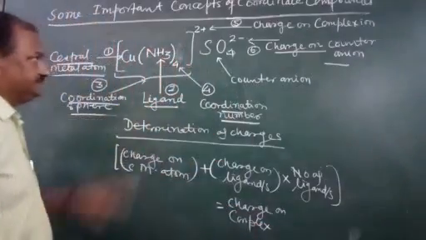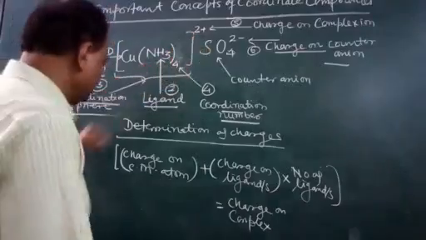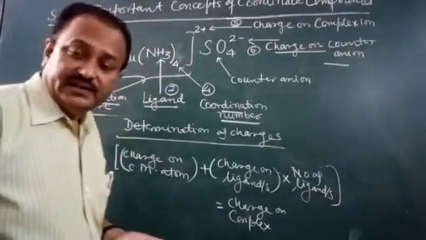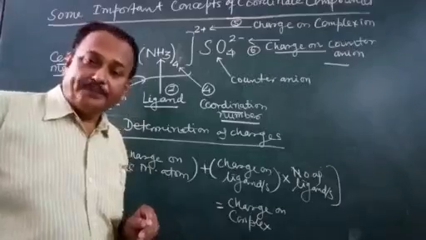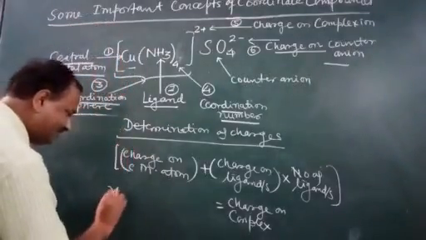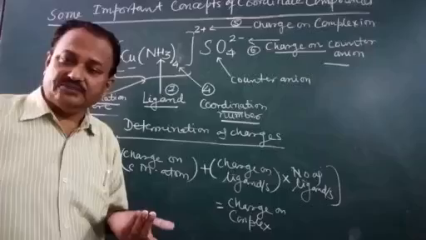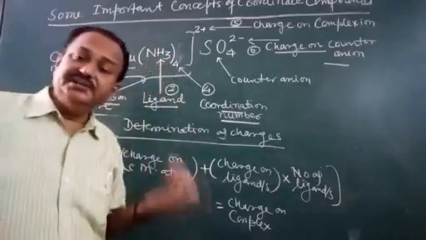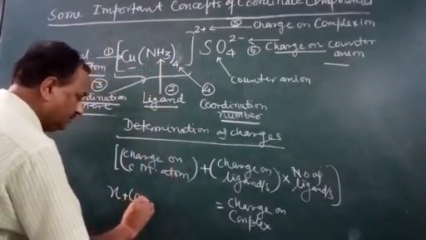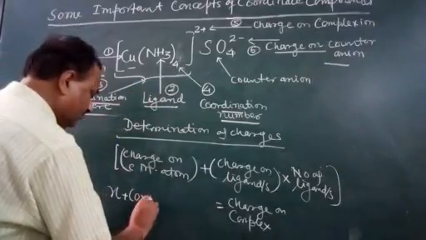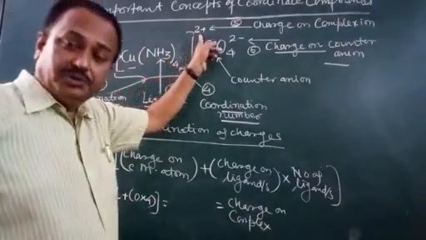Now see here in this case, I am taking 2 plus. From algebra, if you want to determine the charge of copper, let it be x, since we don't know the charge of copper. The neutral ligand has no charge, so x plus 0 times 4, in the square bracket, equals 2 plus.